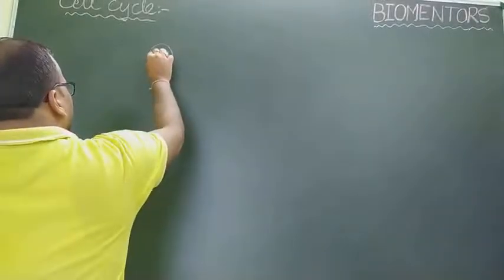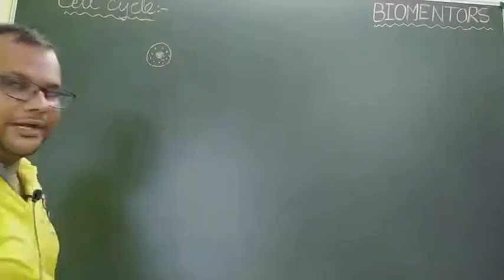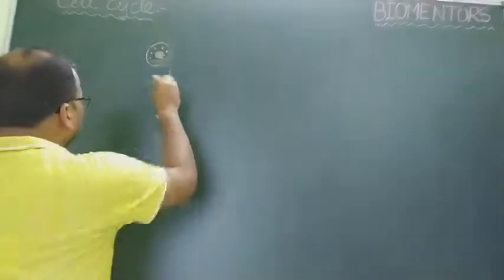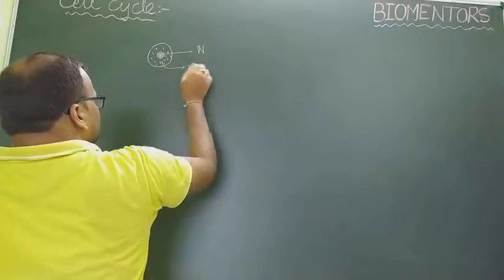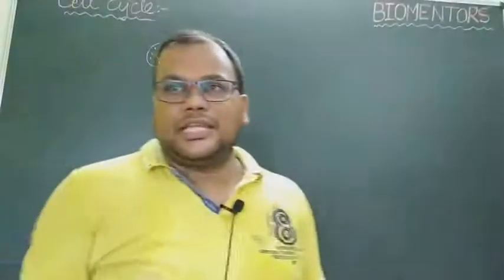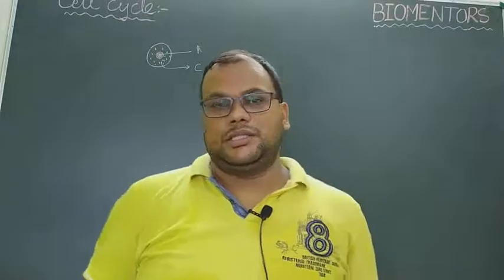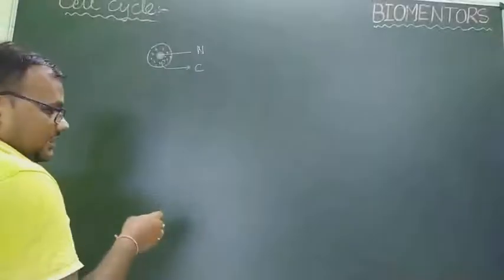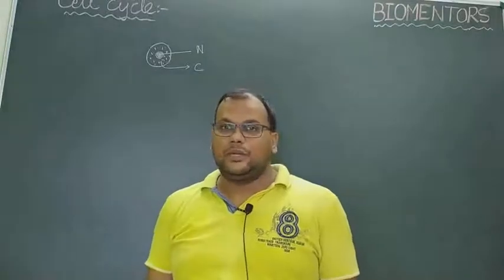So, in the nascent stage or immature stage, when the cell has just divided from its parent cell, the central portion is nucleus of the cell, which we will represent with N, and the surrounding area is cytoplasm of the cell. So when the cell is very young, its nuclear content or volume of the nucleus is exactly equal to the volume of cytoplasm. When the cell is young, the nuclear volume and cytoplasmic volume are exactly equal.